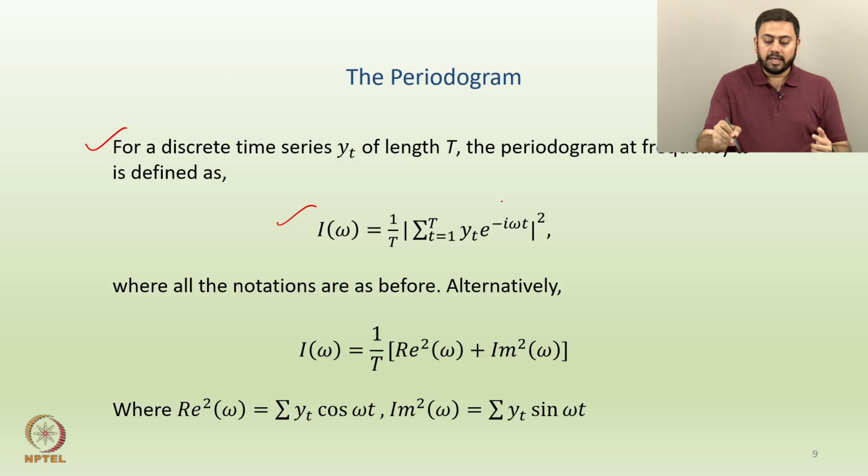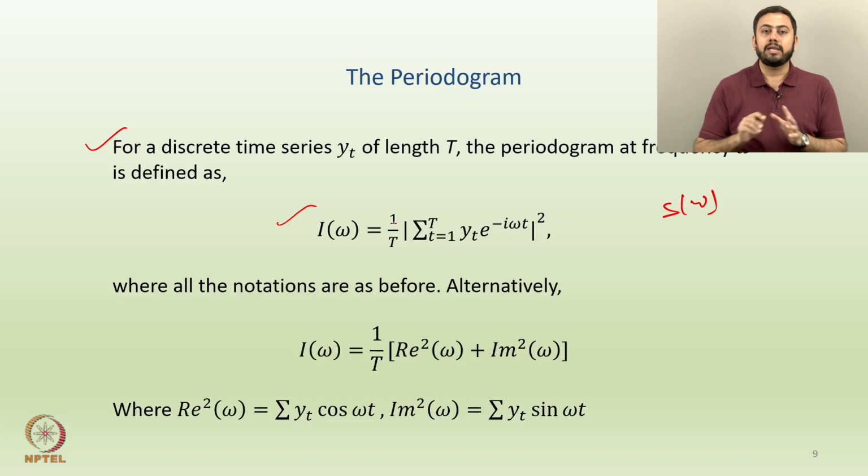So in a way all the formulas are slightly similar. Even from the last lecture, we defined S omega, and the S omega formula involved some summation, some integrals, and then this component: e to the power minus i omega h, and here we have t. So you have a slight difference between the formulas for S omega and I omega. Now again, the whole difference is that it's not 1 by 2 pi, but rather 1 by capital T.